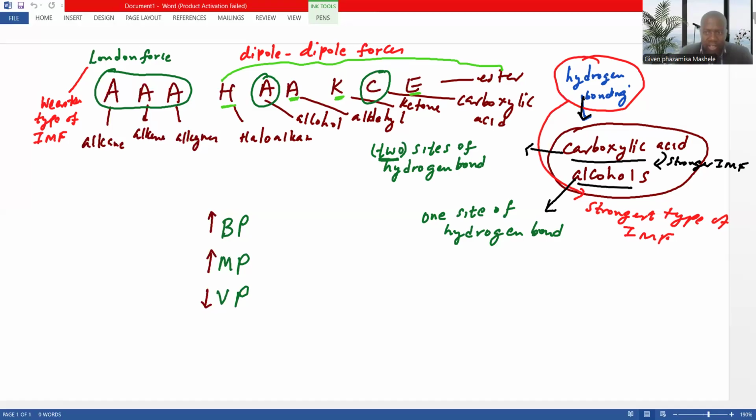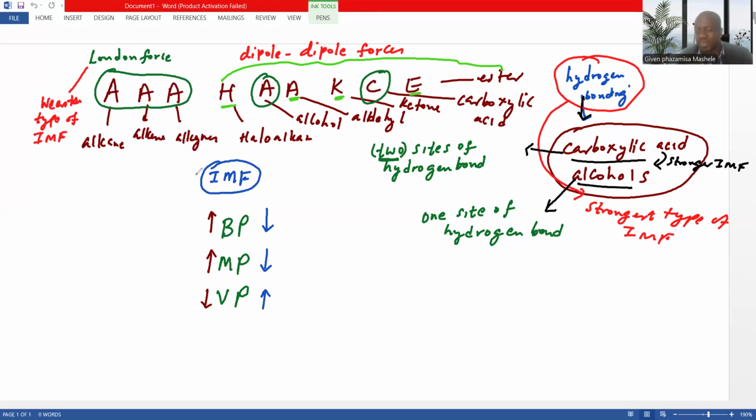I believe you're following. You understand how I got this? Remember, I said the relationship between boiling point and melting point is directly proportional. But when you compare boiling point and melting point with vapor pressure, they are inversely proportional. So the higher the boiling point, the higher the melting point, but the lower the vapor pressure. The other way around, the lower the boiling point, the lower the melting point, but the higher the vapor pressure. And this has to do with the type of intermolecular force.